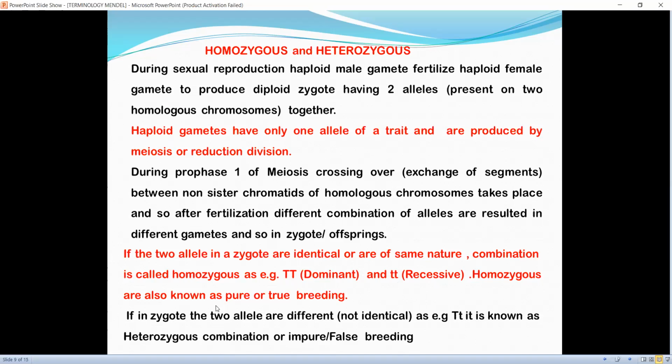Homozygous are also known as pure or true breeding because they will give the same type of plant. If in the zygote two alleles are different, not identical, as for example capital T small t, it is known as a heterozygous combination or impure or false breeding because they can give two types of gametes, one having capital T, the other having small t.